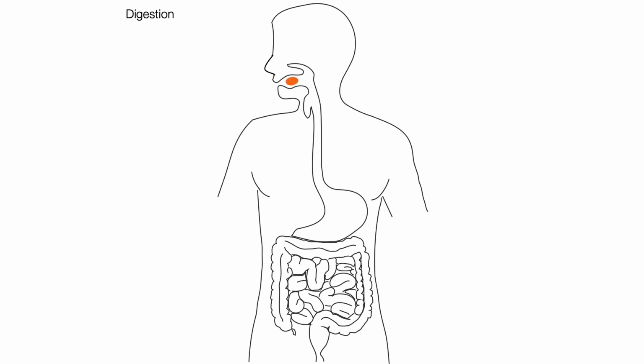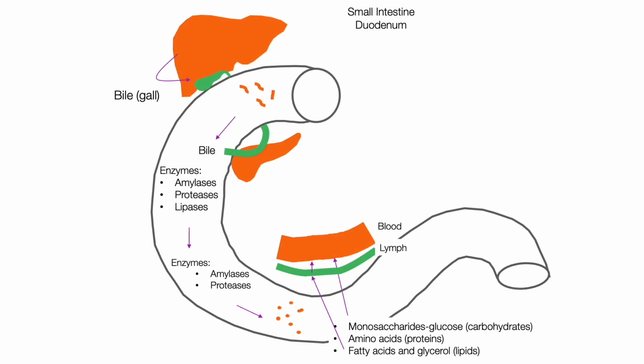The digestion of food begins in the oral cavity. From the oral cavity, the food bolus passes to the esophagus, stomach, and small intestine, where, thanks to bile and enzymes, takes place the final digestion of the macronutrients present in food. They are broken down to the biomolecules that compose them, which are monosaccharides, mainly glucose, in carbohydrates, amino acids in proteins, and fatty acids and glycerol in lipids. And as the last step, these biomolecules are absorbed.